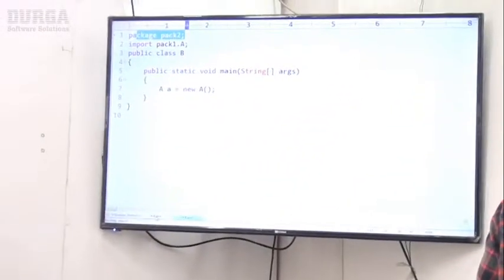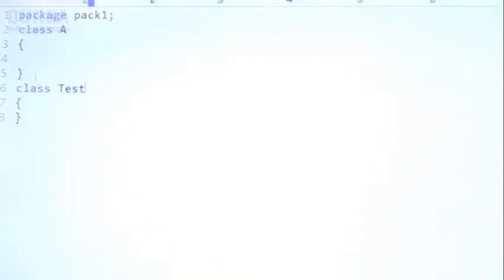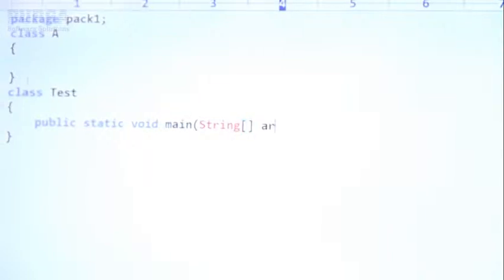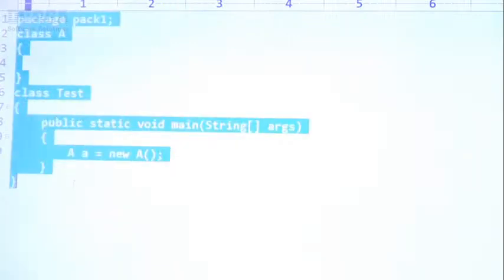Now let me consider this code. Here observe carefully, sir. Here I'm taking class Test, I'm taking public static void main, String array args. Now A a = new A I'm taking. Sir, is it valid or not? 100% it is valid, sir.